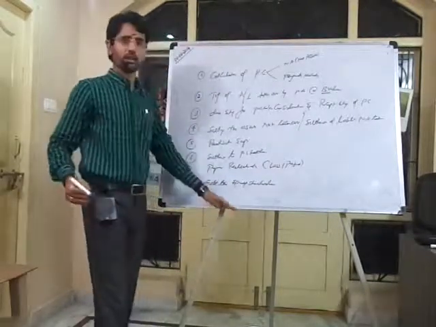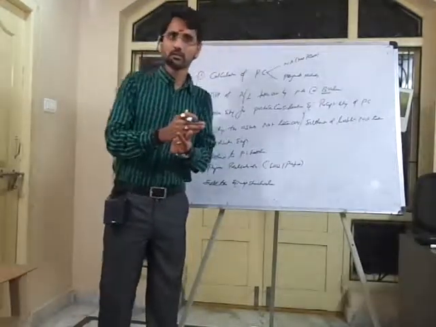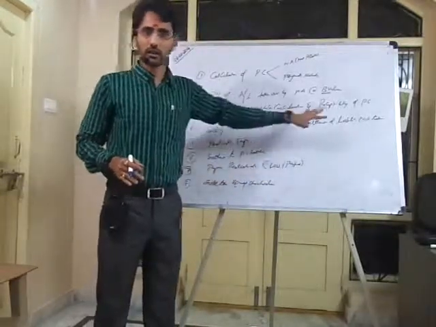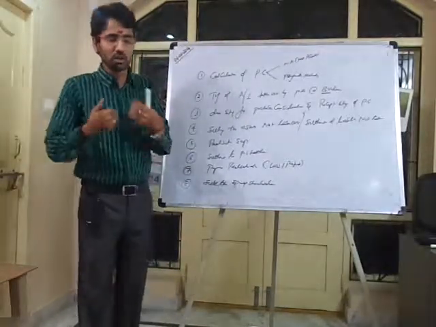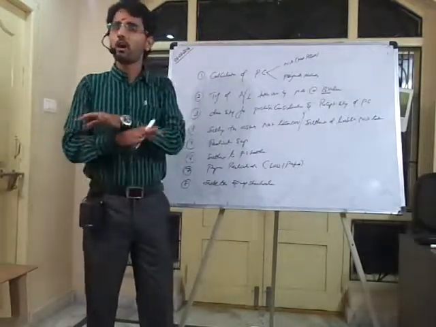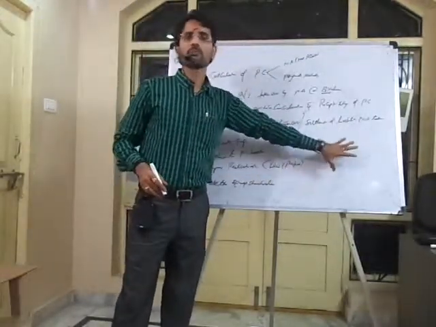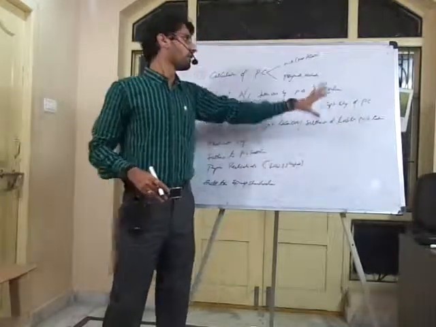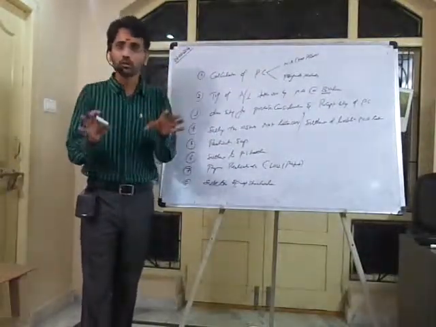They will be entitled to receive the capital, the accumulated reserves, the accumulated losses and fictitious assets, as well as the profit or loss on realization, and the balance payable to the equity shareholders is the balance amount of purchase consideration after meeting all the outside liabilities. Once you make the payment, this account will be closed and we can close the books of accounts of the selling company with this final entry. These are the steps to be followed in closing the books of the selling company.